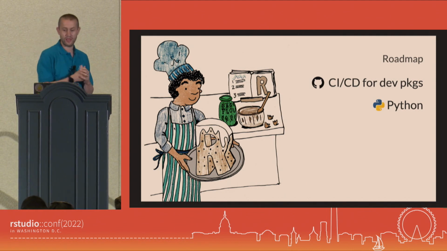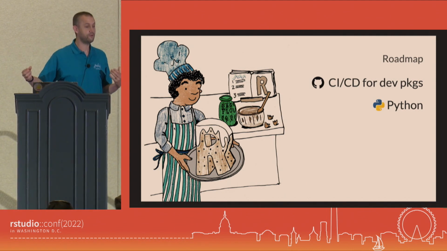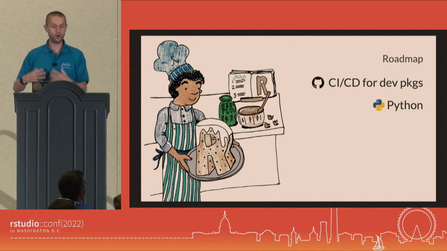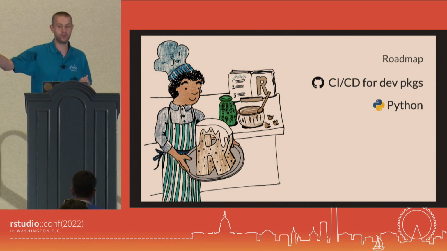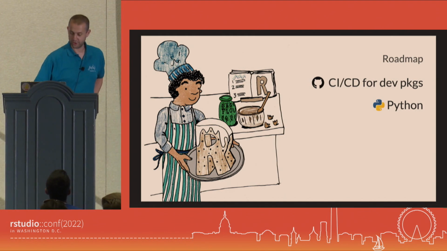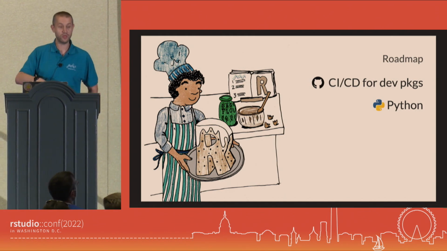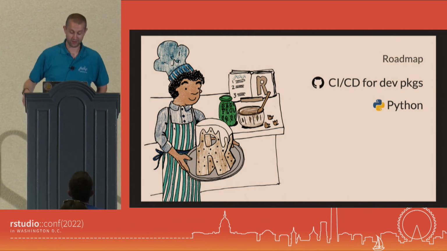So the roadmap is, the next step is we're going to have CI/CD for package devs. Essentially you're working on GitHub and you can automatically put up your version, 0.9000, and so you can see what's happening in the dev version. Python should have been released last week. It's now going to be released next month. That's life, isn't it?